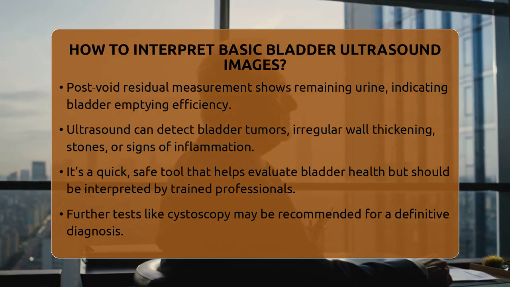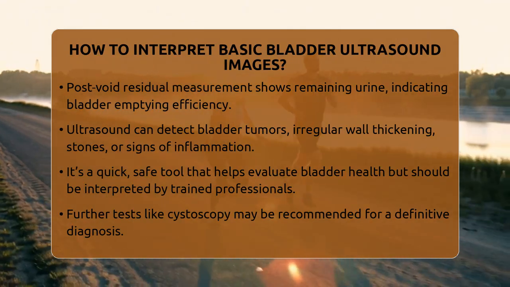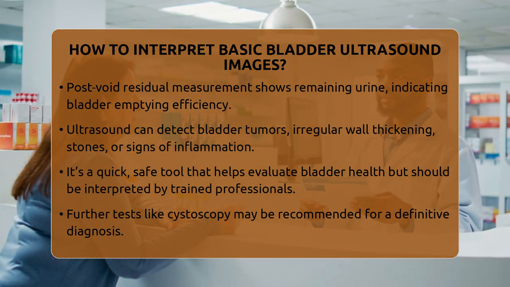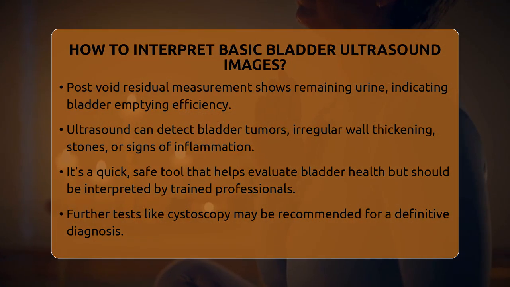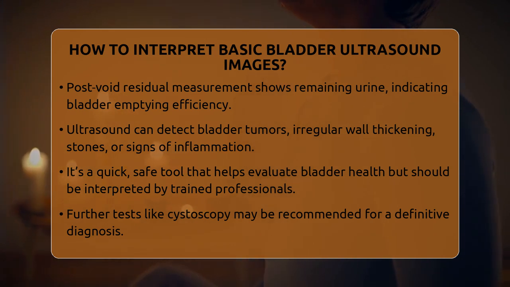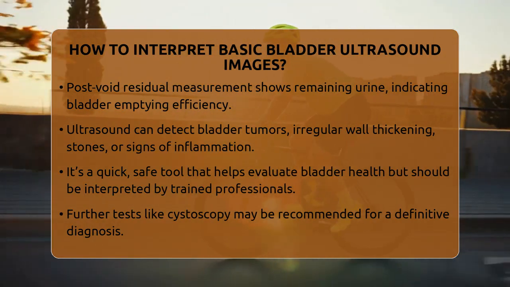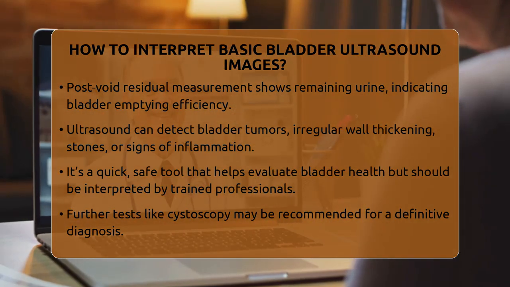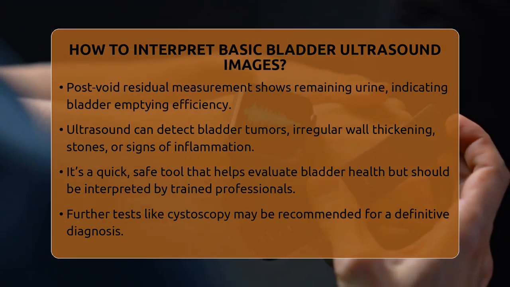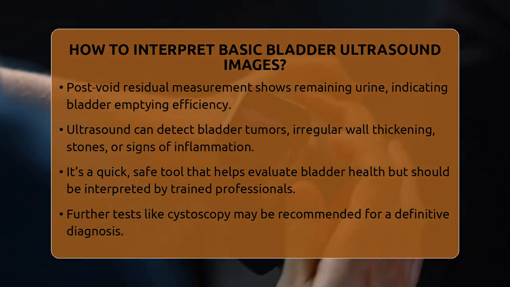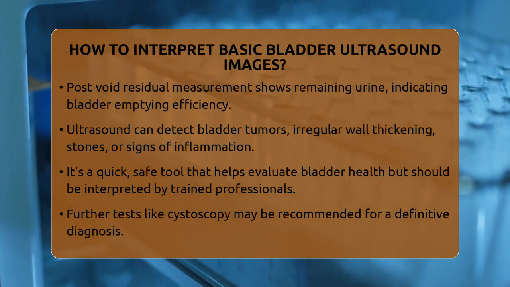But interpretation should always be done by trained healthcare professionals who consider the patient's symptoms and may recommend further tests like cystoscopy or additional imaging for a definitive diagnosis. In summary, reading bladder ultrasound images involves checking the size, wall thickness, contents inside, and the surrounding anatomy. Recognizing artifacts and using Doppler when needed can improve accuracy. Remember, each person is different, and only a healthcare provider can give personalized advice based on these images. Always consult your doctor for proper diagnosis and treatment options.